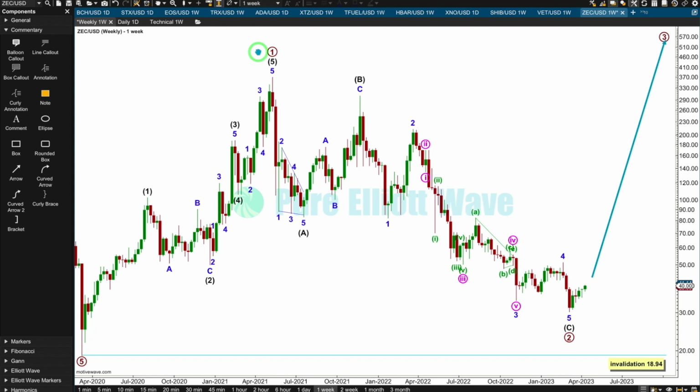This subdivides really nicely as a 5-wave impulse. 1, 2, impulse for 3, 4, extended impulse for 5. 5 is a lot longer than 3, which is a lot longer than 1. That's pretty normal for cryptocurrency.